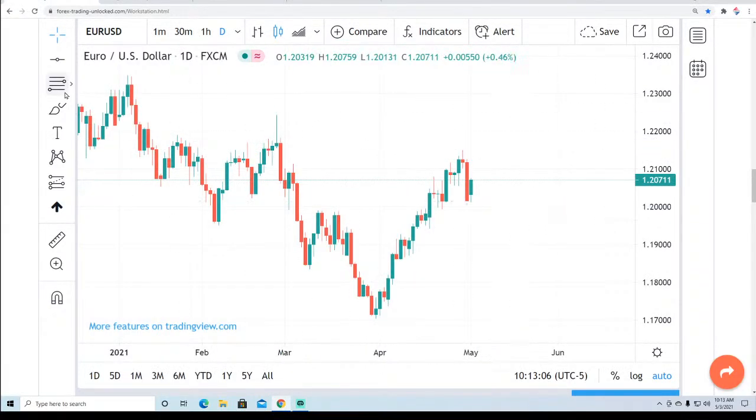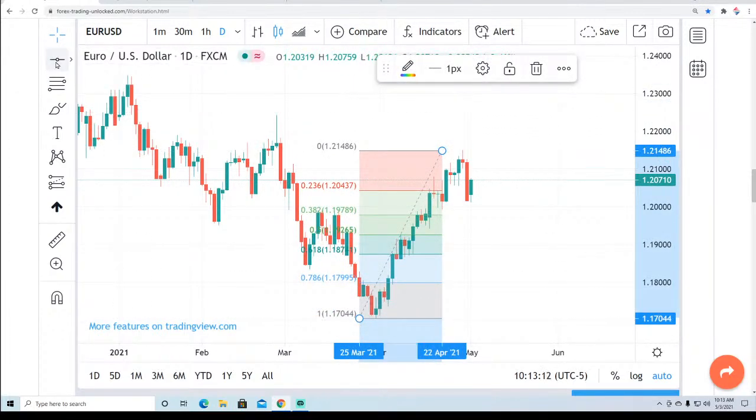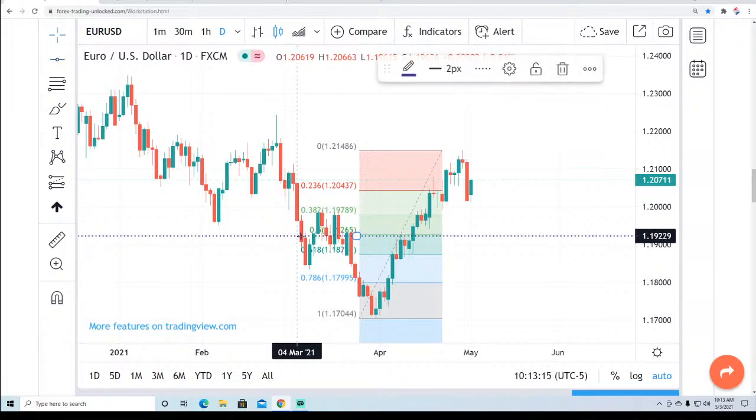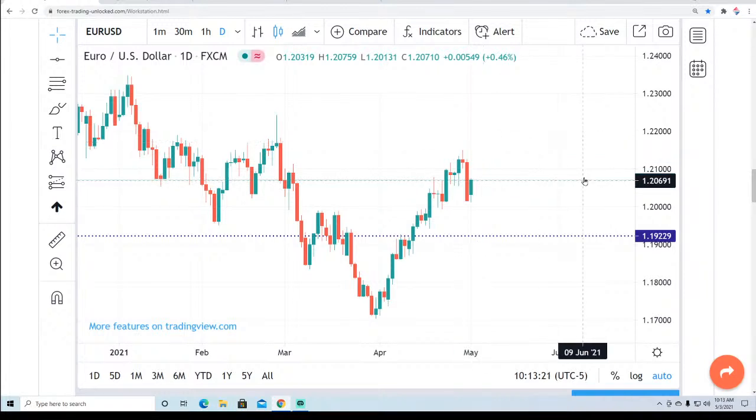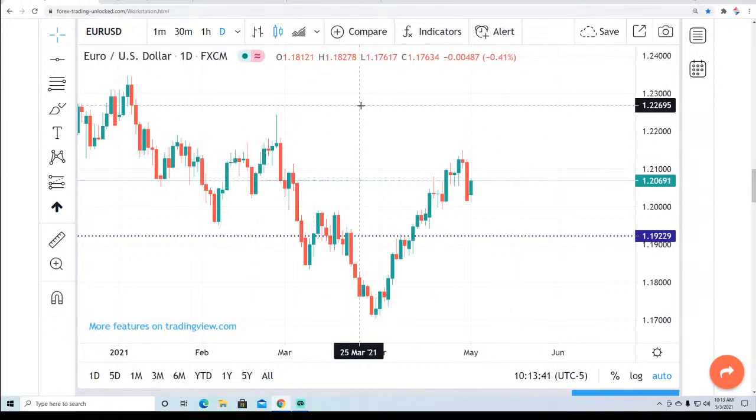So for the euro-US dollar right now, let's see what we have as far as a short-term retracement point. We just rely on our 50% rule. It's not a big sell-off that we're looking for, but we are looking for the dollar to gain some momentum back to strength against most of the major currencies sometime over the course of this week, and come down to make a test of this 1.1922. This would be a good bounce point to correct back to, and then either set a neutral to higher trade once again. Overall, we are not bullish the dollar, but right now it's not out of the realm of possibility with the way the numbers come out this week that we may see some dollar strength coming into play.